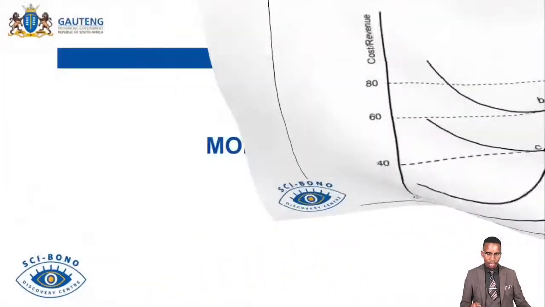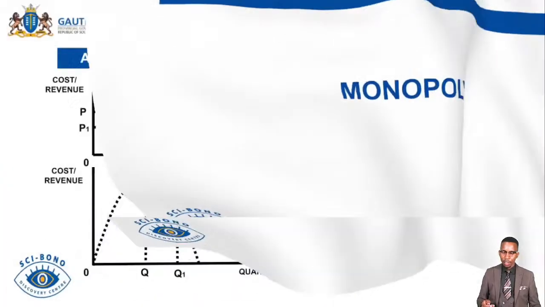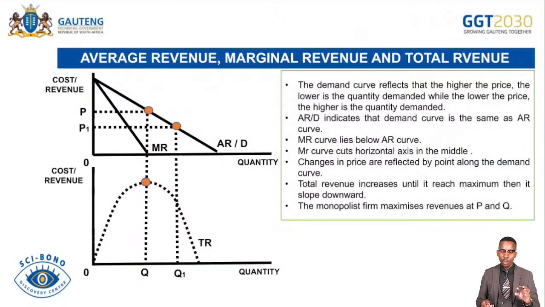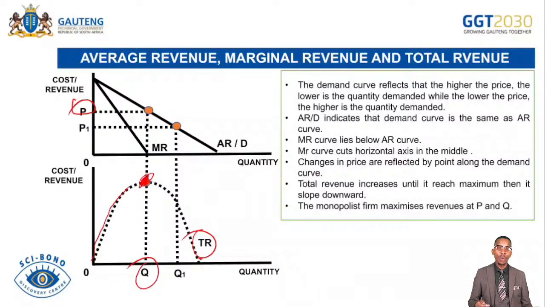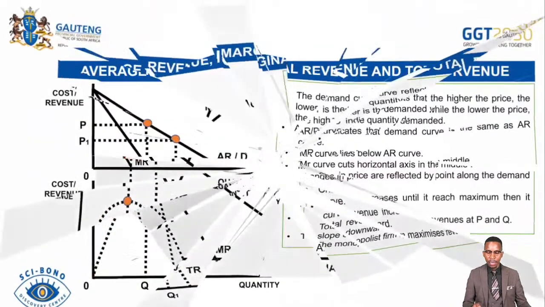And then we continue with another graph. Under monopoly, here you have your total revenue maximization. Remember, total revenues can be maximized. It can increase slightly until it reaches the maximum point. Then it can go downward, if ever it's been maximized, until it becomes zero. Where do you maximize total revenues? It is maximized at P and Q according to the graph. Be able to draw the graph and explain the graph when needed according to the examination.